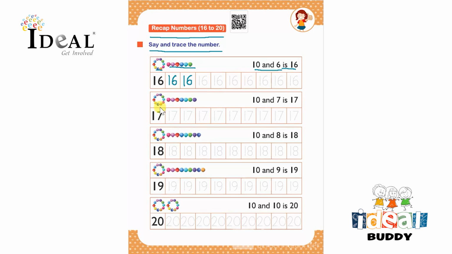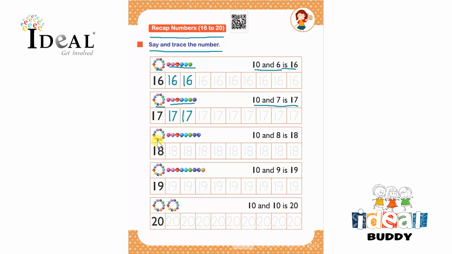After that, it's one group of 10 and 7 ones. So 10 and 7 is 17. So here they have to trace the number 17 and complete this row.